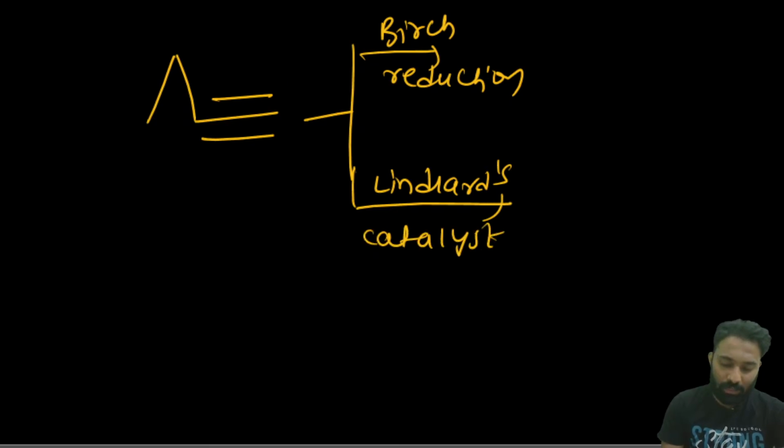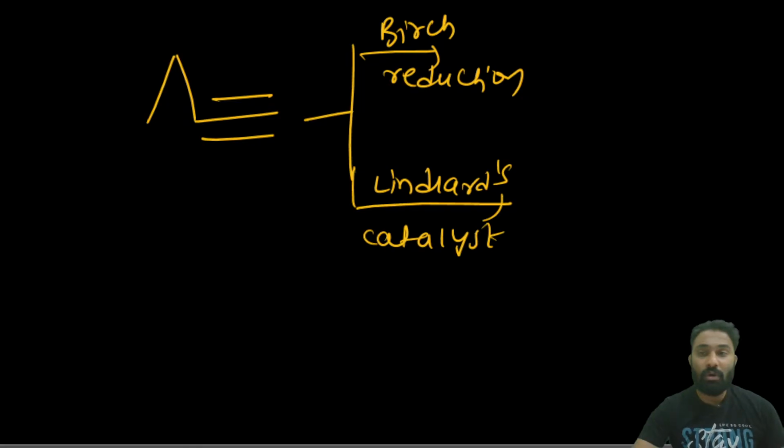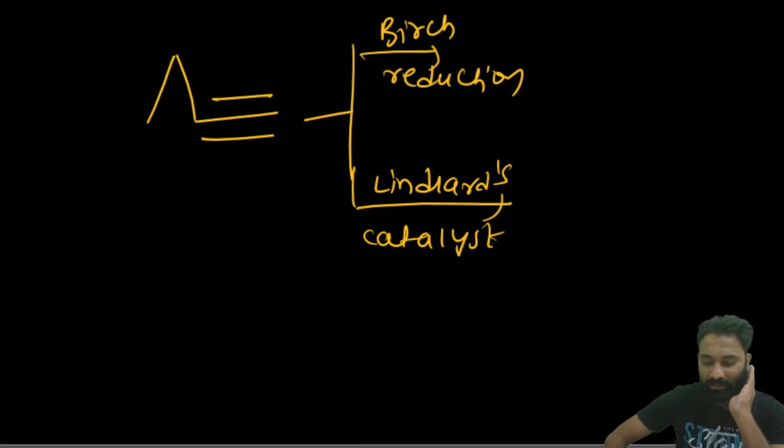Can anyone who is online say what the answer is for this one? 1-butyne upon the Birch reduction and the Lindlar's catalyst. Cis and trans, or trans and cis, cis and cis, or any other?